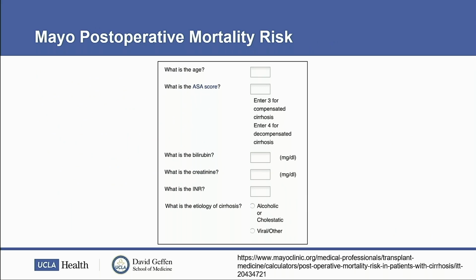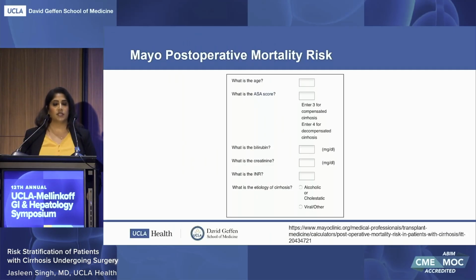From there, they basically created this calculator, which can be found easily online, and uses those components that are known to predict mortality, at least in this patient population. Those factors are age, ASA classification, so those with compensated cirrhosis are considered to be ASA class 3, and those with decompensated cirrhosis are considered to be ASA class 4.